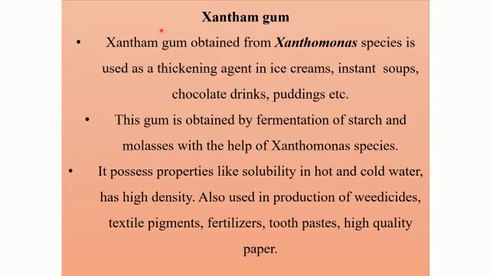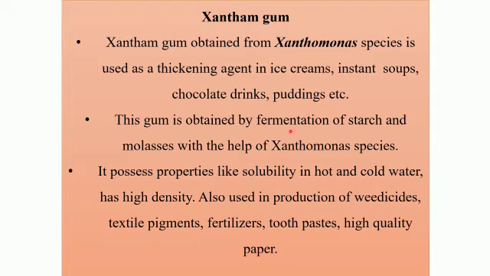Another important substance that is produced by making use of microbes is xanthan gum. Xanthan gum is obtained from Xanthomonas species, which is a bacterial species, and it is used as a thickening agent in ice creams, instant soups, chocolate drinks, puddings, etc. So how is xanthan gum obtained? Xanthan gum is obtained by fermentation of starch and molasses with the help of Xanthomonas species.